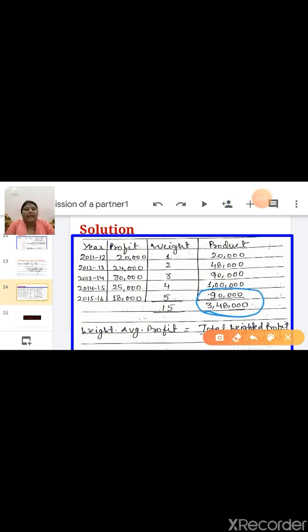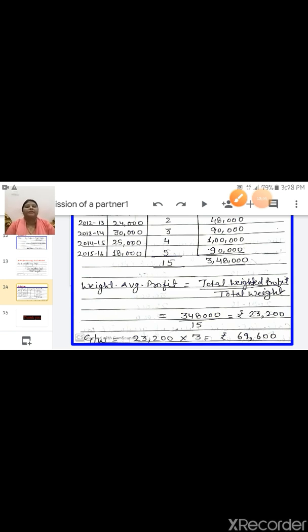Okay, after that you have to do product, total of product. Total is 3,48,000 and total of weight. These 2 columns you have to add. Next the formula is weighted average profit. Weighted average profit is equal to, formula is total weighted profit upon total weight. So in total weighted profit, in place of this you have to write down 3,48,000 and total weight is 15. Now divide it. So weighted average profit is 23,200.